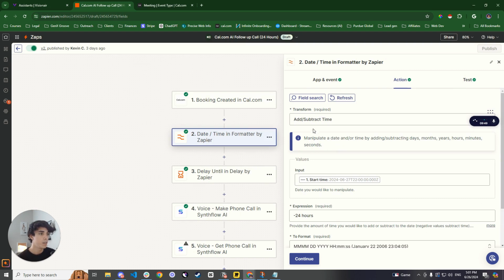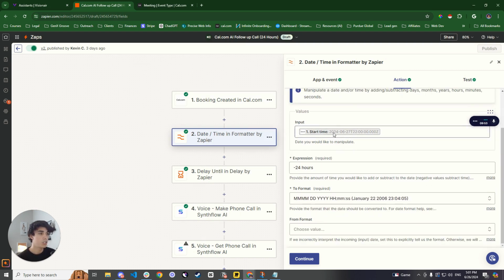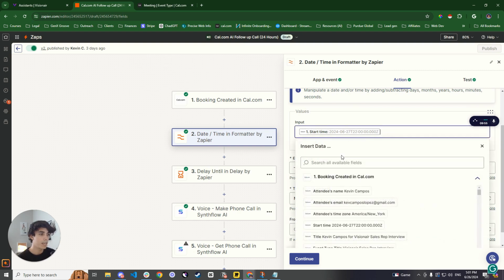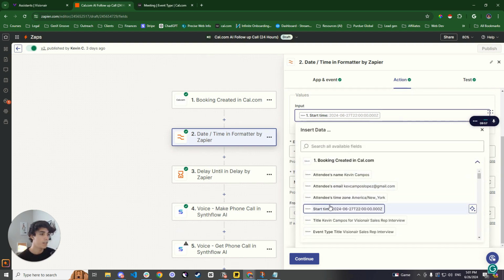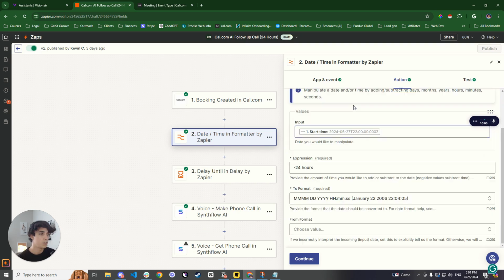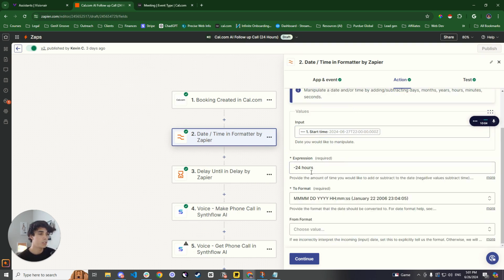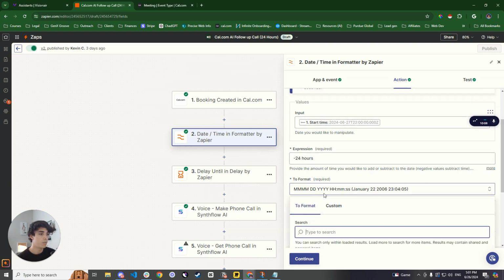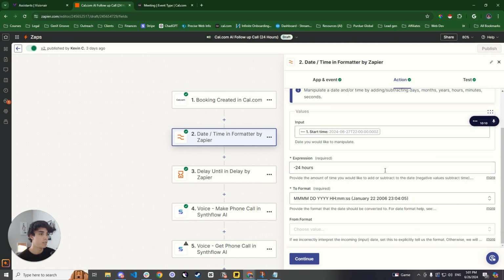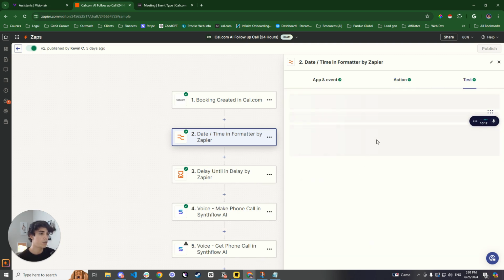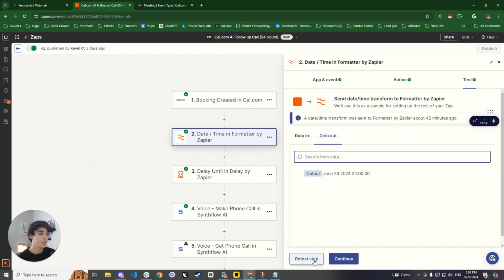For the action, you're going to want to add/subtract time, and then make sure that your input is going to be the cal.com one. You're going to find that right here in start time. Super simple. You're going to subtract 24 hours. So it's 24 hours subtracted from this time right here. And then you want to select the format to be this one. So you select it. All is good. You can continue. And then you're going to test the step.